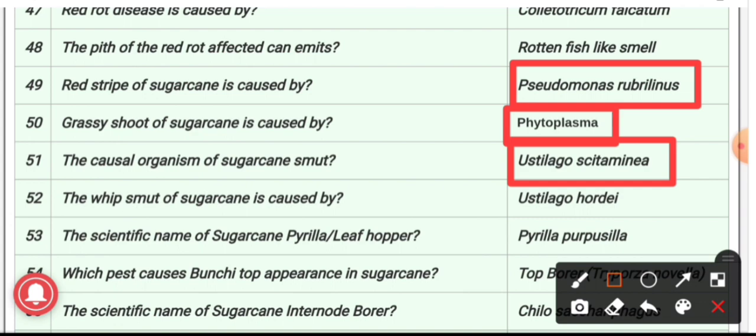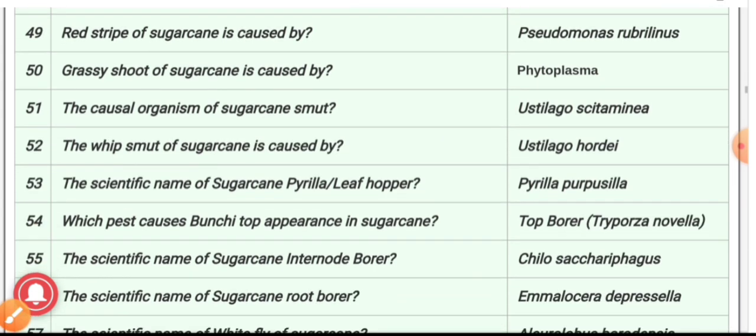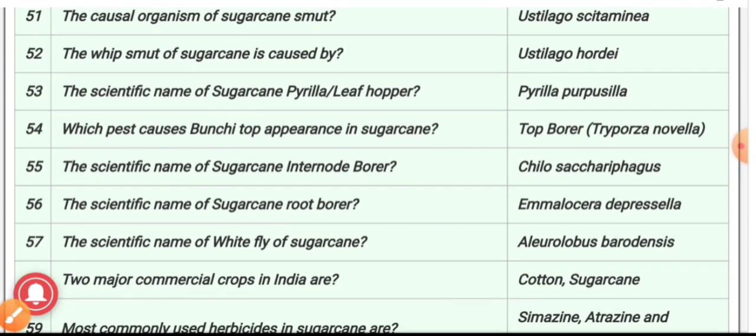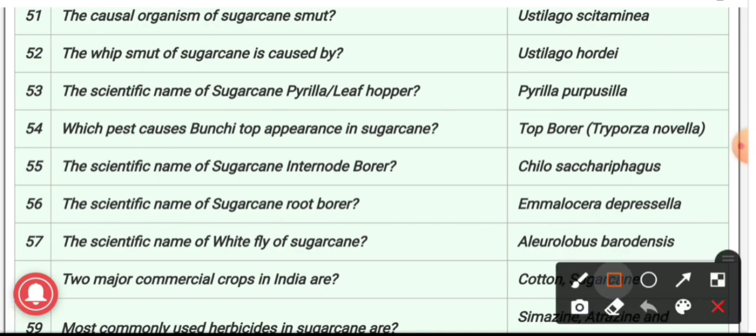Profuse sprouting of lateral buds with narrow erect leaves, especially in ratoon crop. This is the symptom when sugarcane is affected with smut. 52nd question: the whip smut of sugarcane is caused by? The answer is Ustilago horridi. 53rd question: the scientific name of sugarcane leaf hopper is Pyrilla perpusilla.